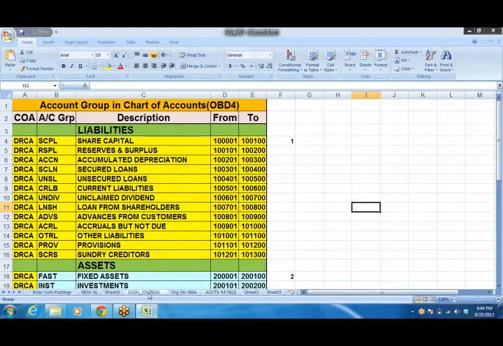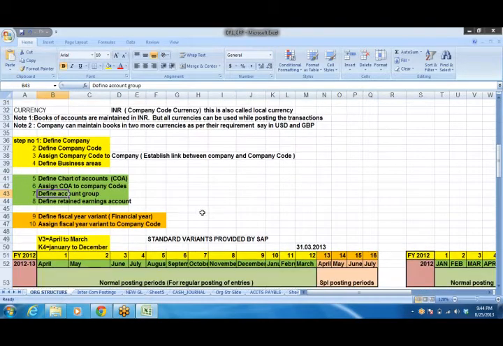Okay. And then coming after the account group, define retained earnings account. So we need to define where you are going to post the retained earnings, that is the profit earned by the company after incurring all expenses and after transferring the profit and loss account, that is profit to dividend and other items. Whatever amount is retained in the P&L account will be transferred to the retained earnings account.